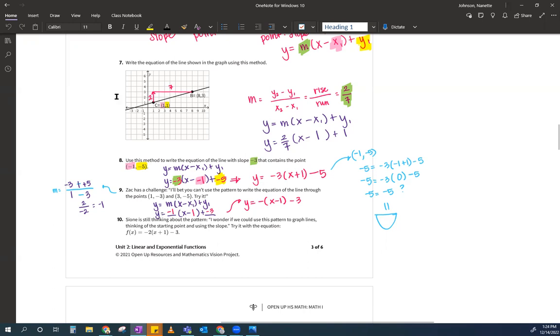Actually, I'll graph it up here just so that you guys can see the slope. So 1, -3 is down here, right? And then 3, -5. Oops, I didn't count right, sorry. Okay, so 3, -5 is right there. And then if you look at your slope, it's, oops, I'm in erase mode.